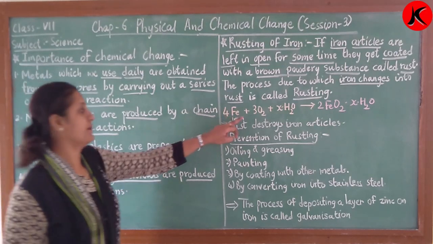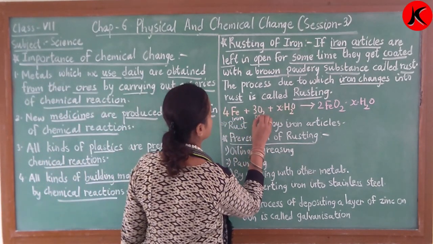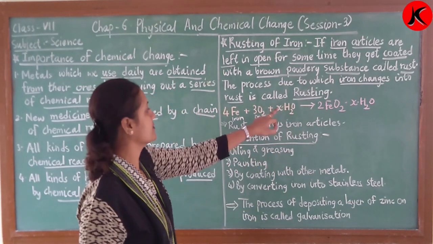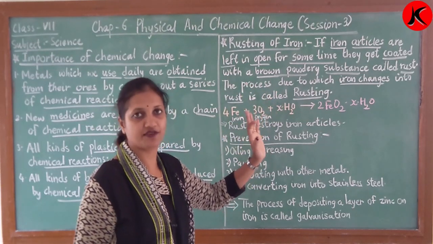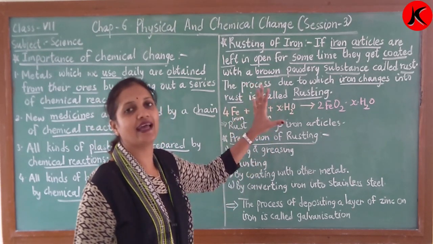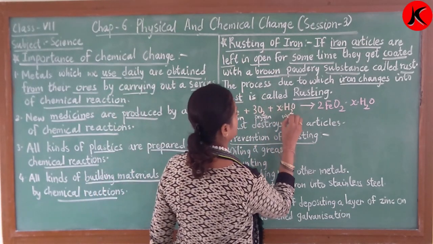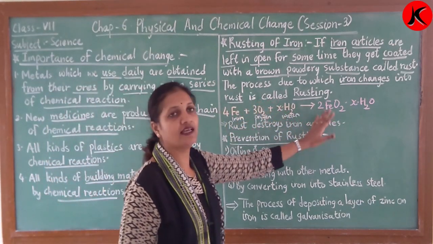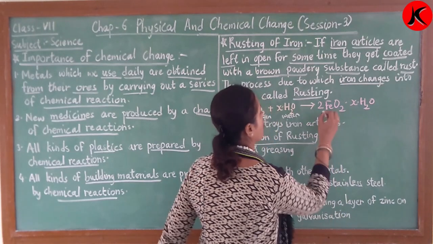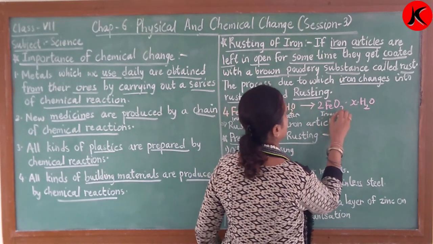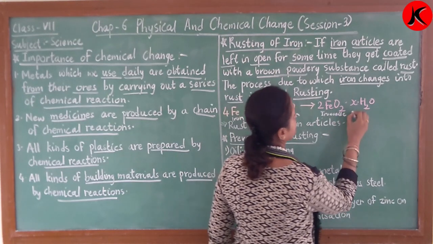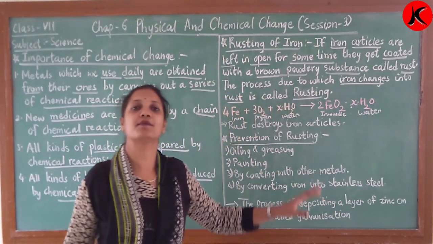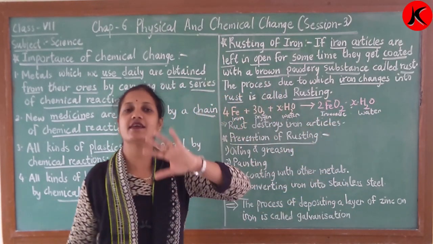Fe means iron, plus 3 times O2, that is oxygen, and X number of H2O. X means the quantity is not fixed, right? That is why we are assuming it as X number of water. So when iron, oxygen and water combine, they give out 2 times iron oxide plus water. Now here also we are assuming it as X number of water, means the quantity is not fixed